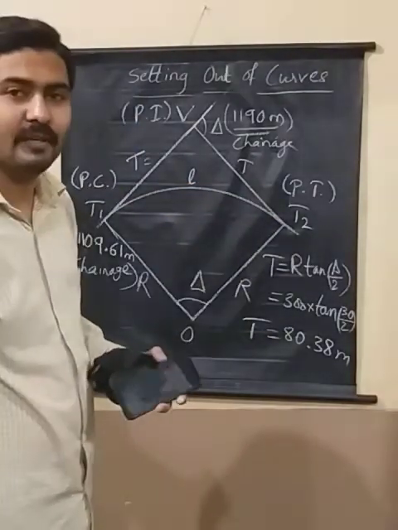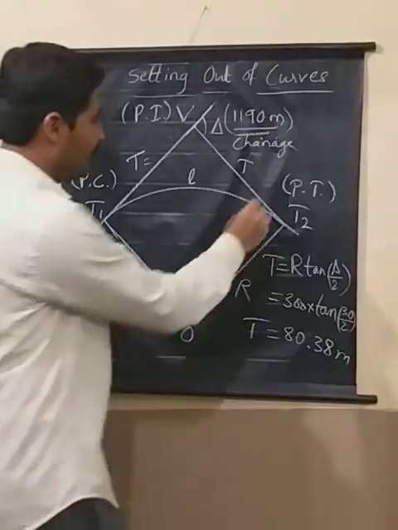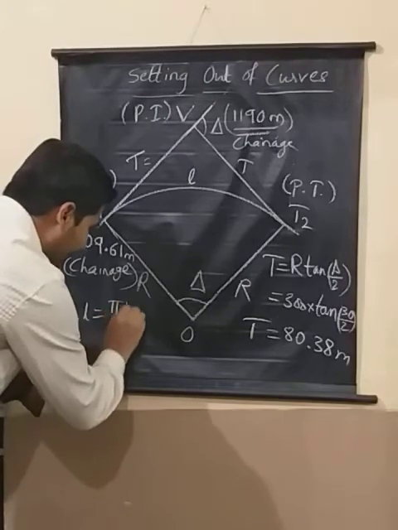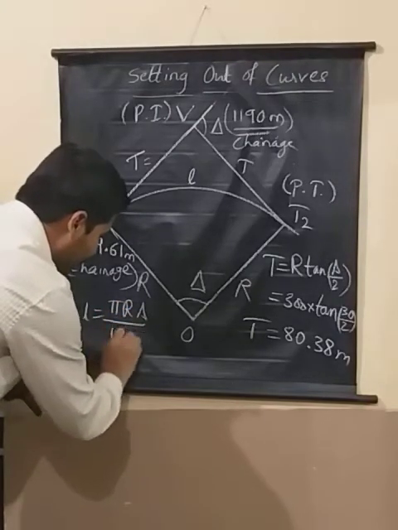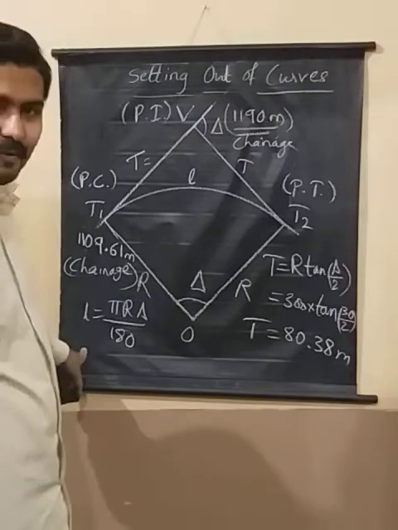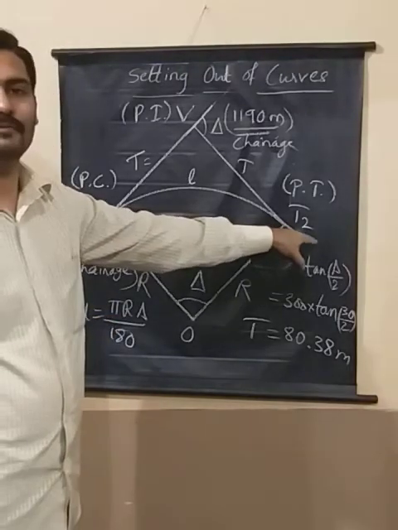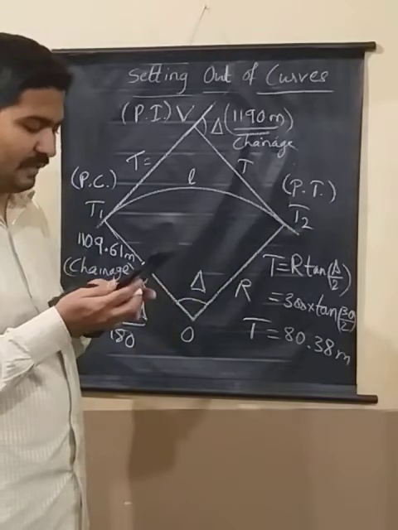And what is the formula for the length of curve? You have already seen. L is equal to pi r delta by 180. So use this formula, find out the length of curve, and you will be able to get the chainage of T2.